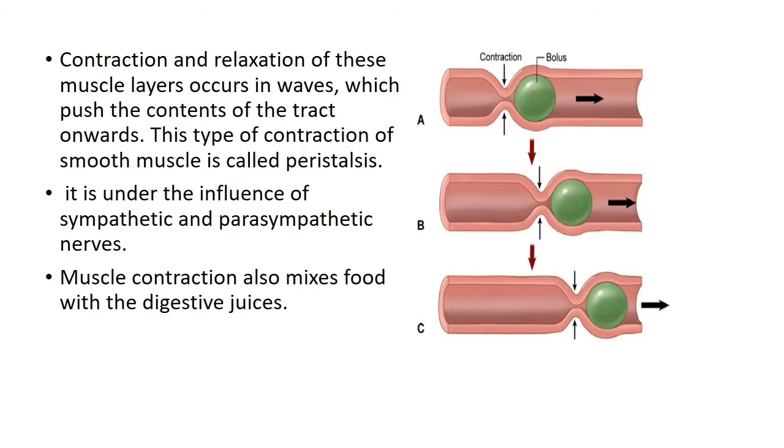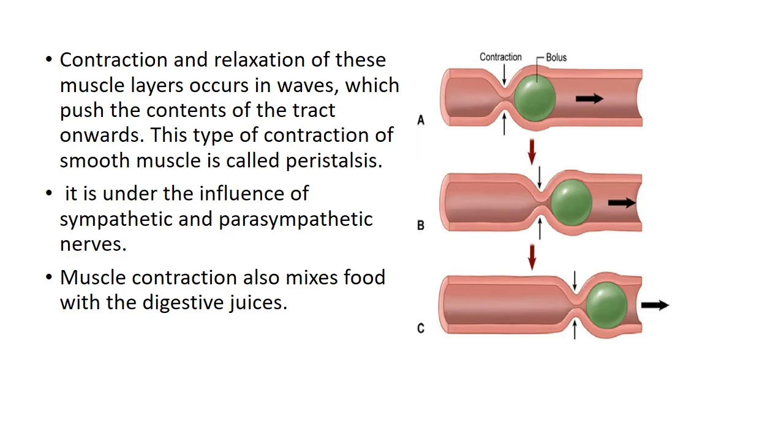These push the content or food in the tract in a forward manner. This wave-like movement is under the influence of the sympathetic and parasympathetic nerves.